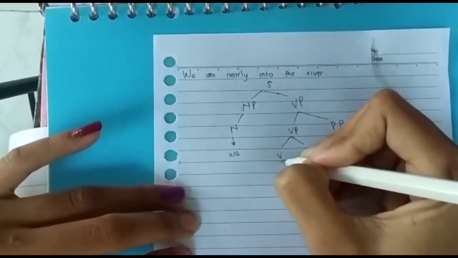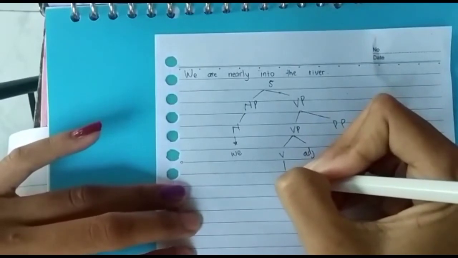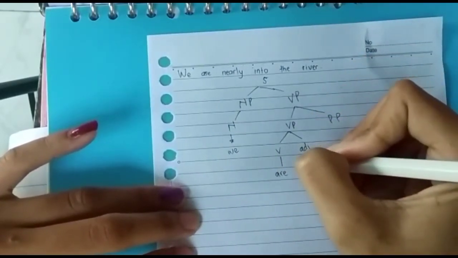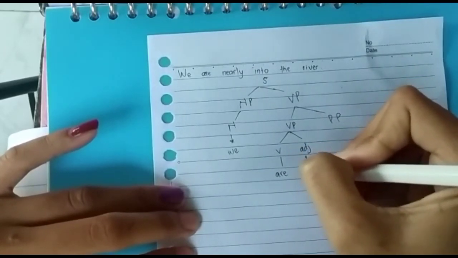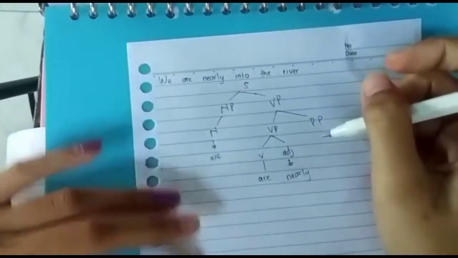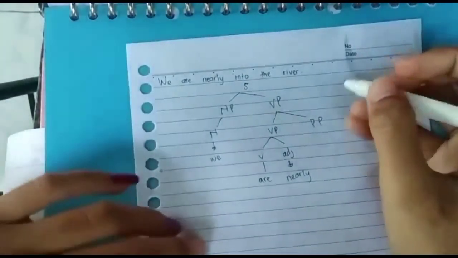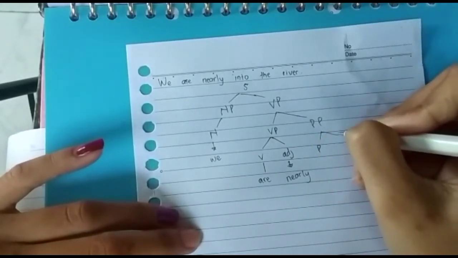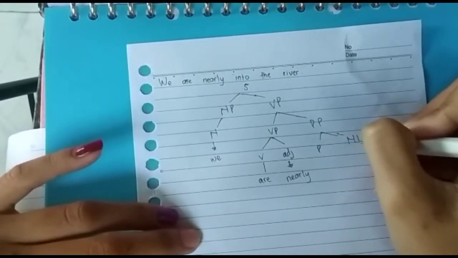The verb is an auxiliary are, and the adjective is nearly. So for the preposition, we have preposition and noun phrase.